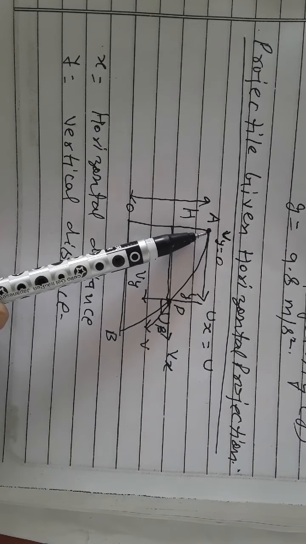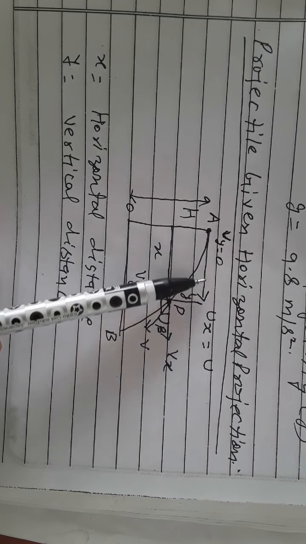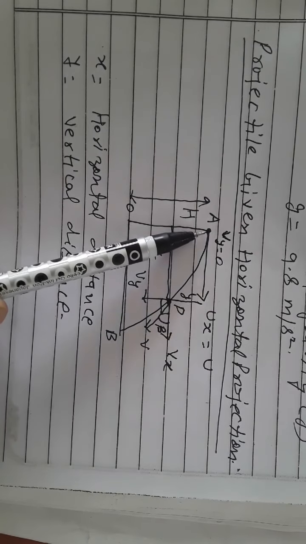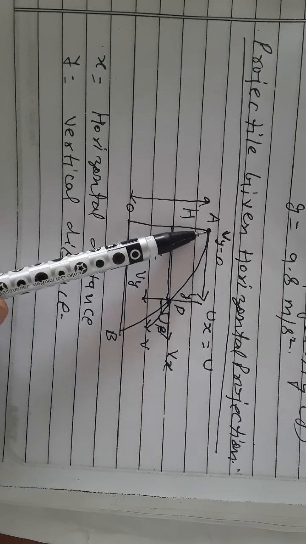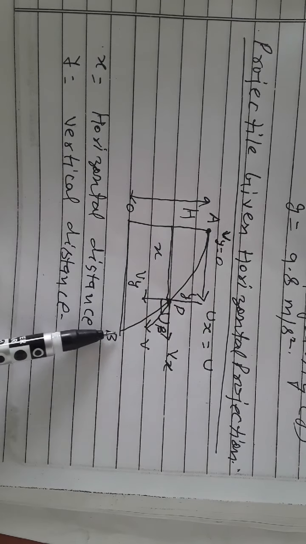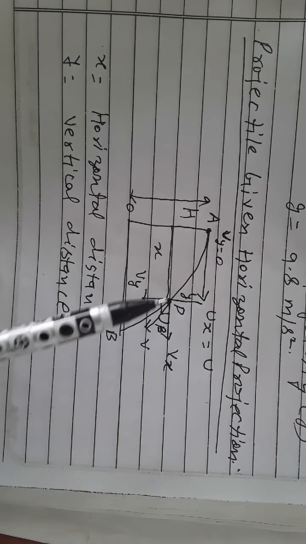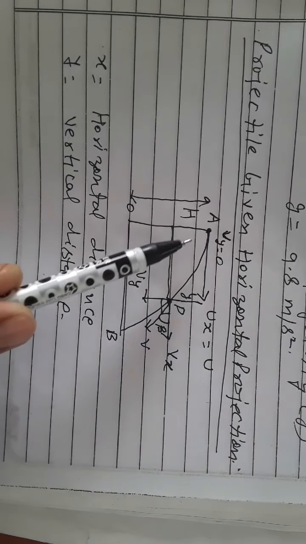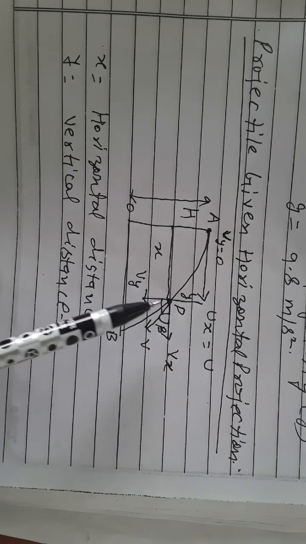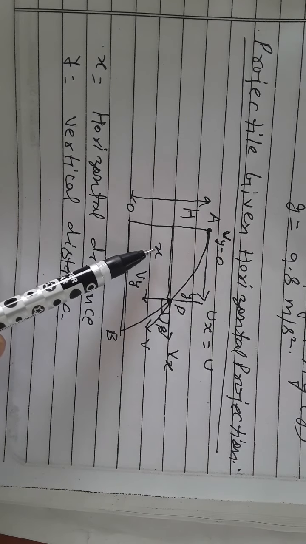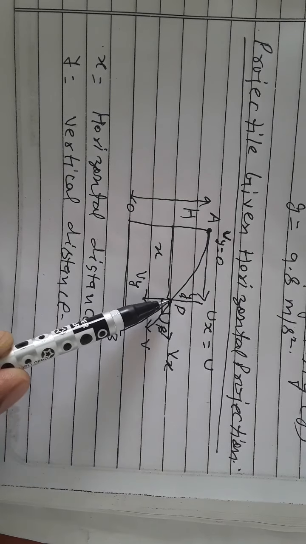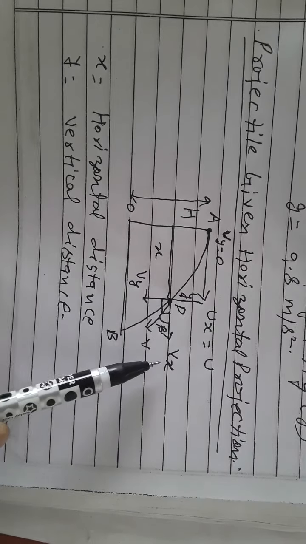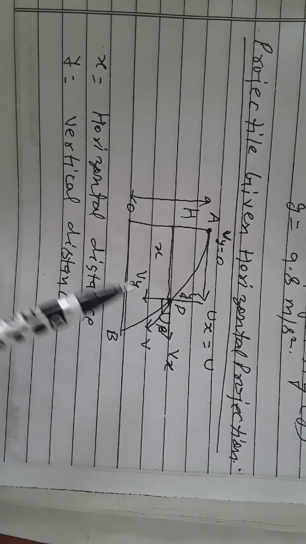With the horizontal velocity, the object moves in the forward direction along the horizontal, but due to the effect of gravity, the object also moves in the vertical direction. So after some time, the object comes to the point B on the ground. Now we can say after some time t, during its motion, the object is at the point P. At the point P, x is the horizontal distance, y is the vertical distance covered by the object. At the point P, the object has two velocities, along the horizontal that is Vx, along the vertical that is Vy.